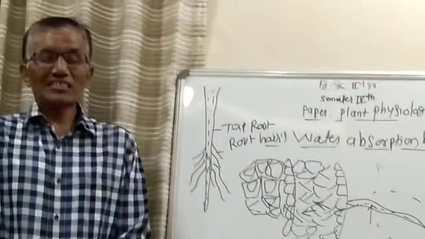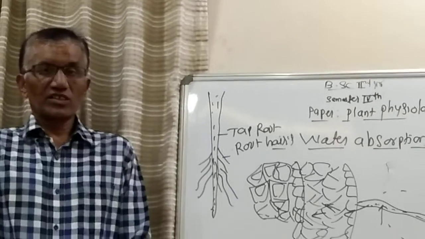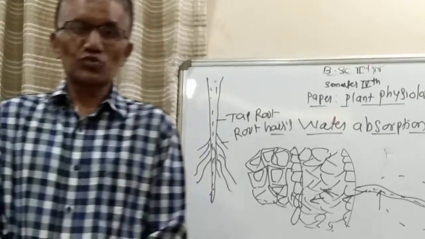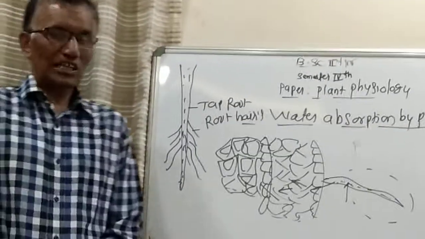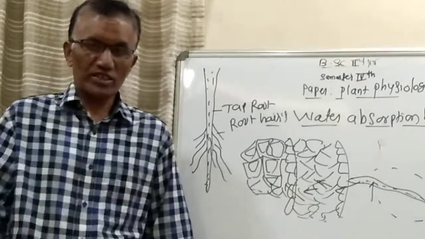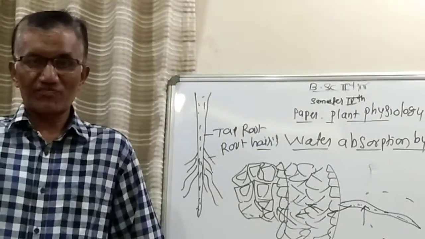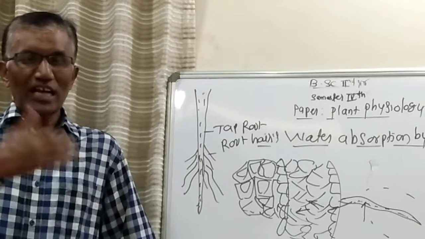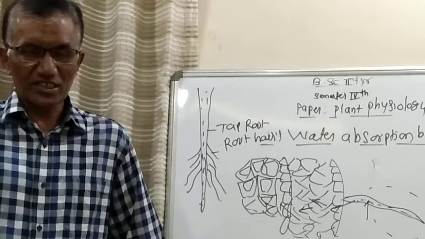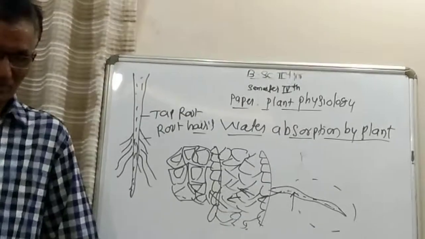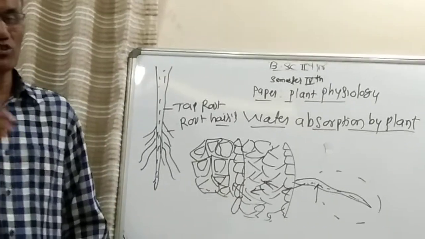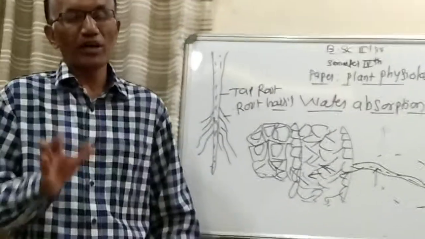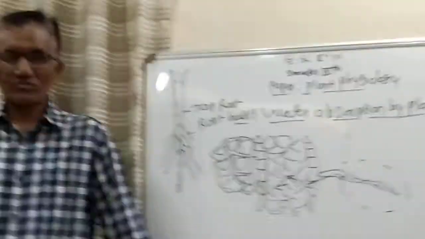While discussing the mechanism of absorption of water, there are two important processes involved, that is active absorption of water and passive absorption of water. Before going to the mechanism, you have to understand what is meant by each.